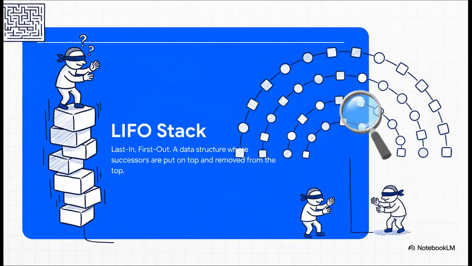And the engine that powers this reckless dive is something called a LIFO stack. Last in, first out. The best way to think about this is a stack of plates. You add a new plate to the top, and you always take the top one off first. For our AI, this means the newest, most recently discovered path is always the very next one it's going to explore. It's all about what's fresh and on top.